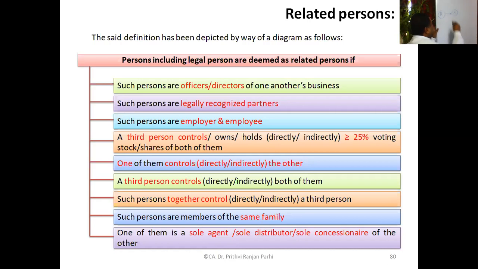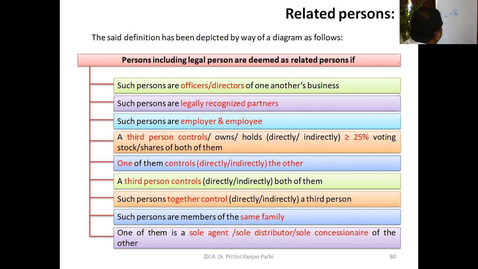Or let us say A is a business, B is another business, A is the officer in B, B is also an officer in A. Understood this concept? Then you can say they are officers or directors in one another's business. So both of them will be regarded as related persons. Understood the first point?